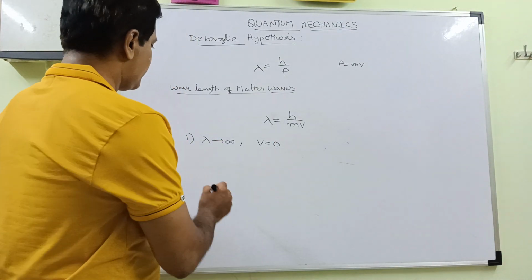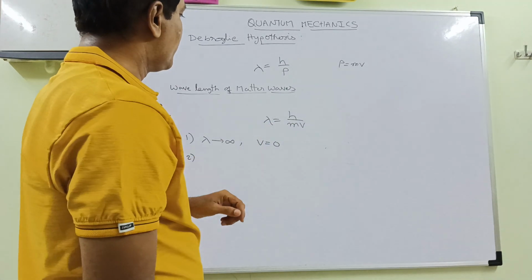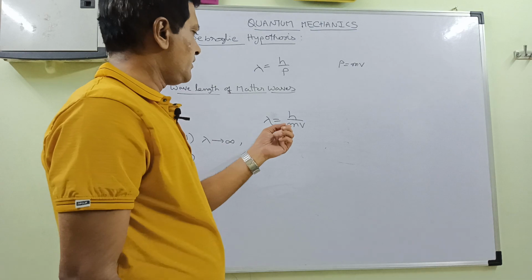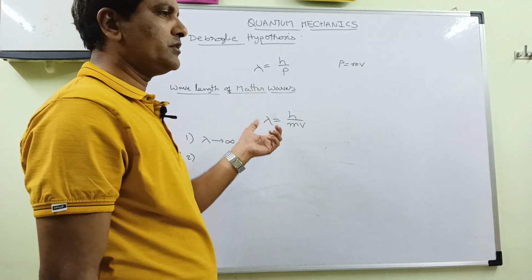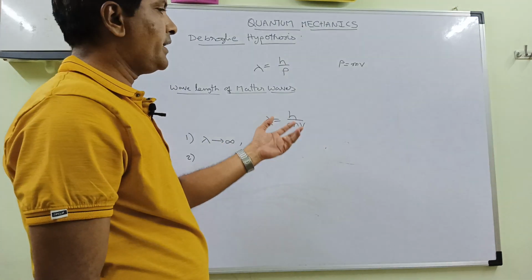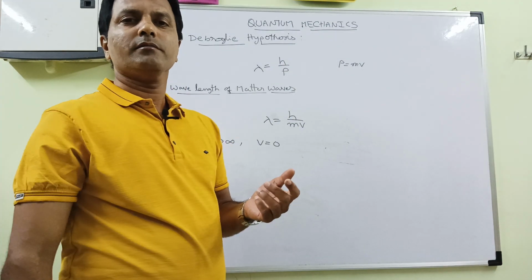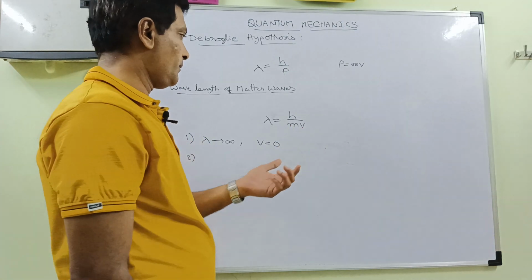And the second thing I have already told you: when the mass of the moving particle is very less, the associated wavelength will be high. So for microparticles like electron, proton, neutron, obviously the mass will be very low.